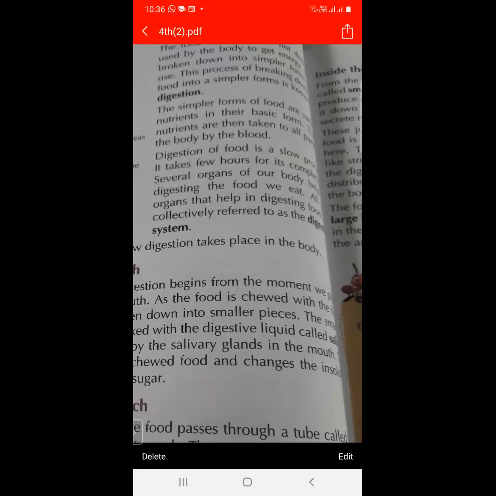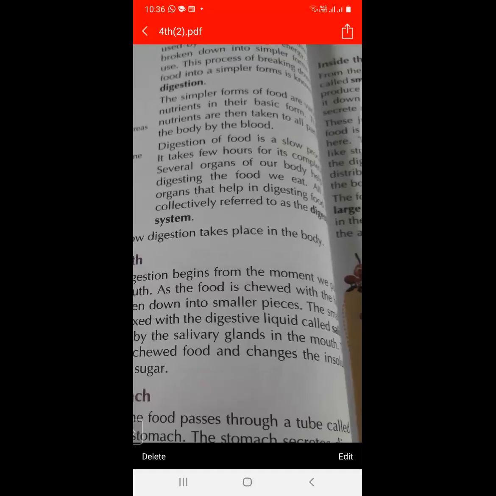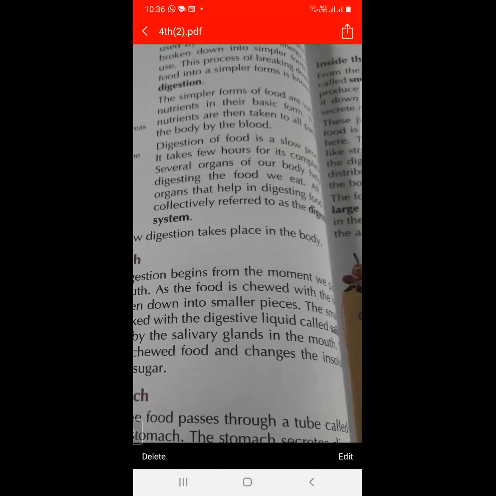So what do you mean by digestion? The process of breaking down of food into a simpler form is called digestion. And digestion of food is a very slow process. Why is digestion of food a very slow process? Because it takes a few hours for its completion, and so it is a slow process.